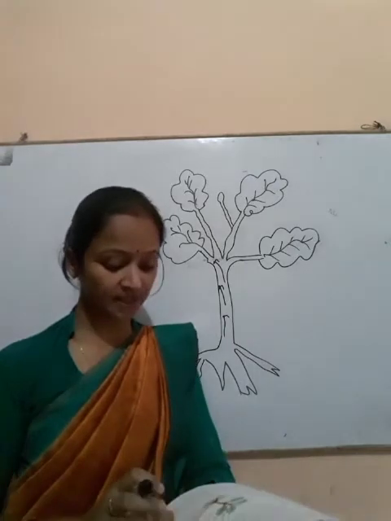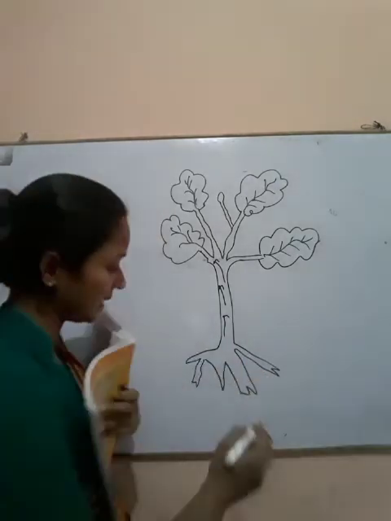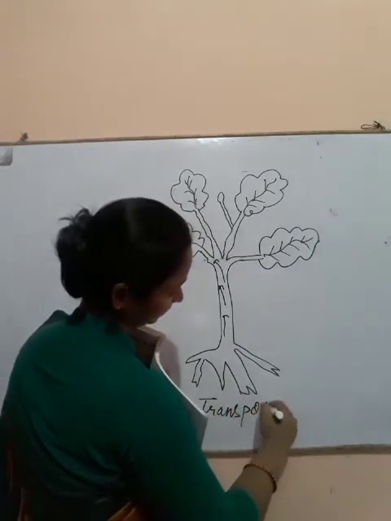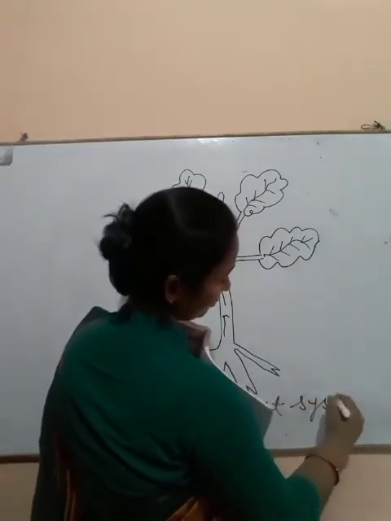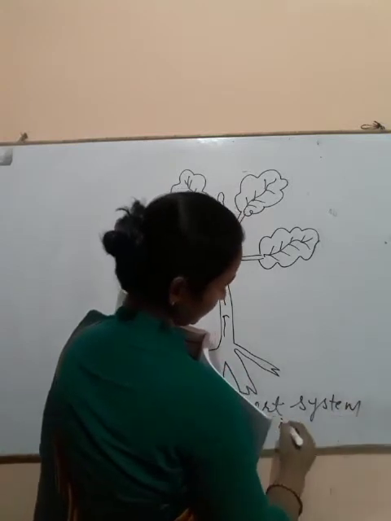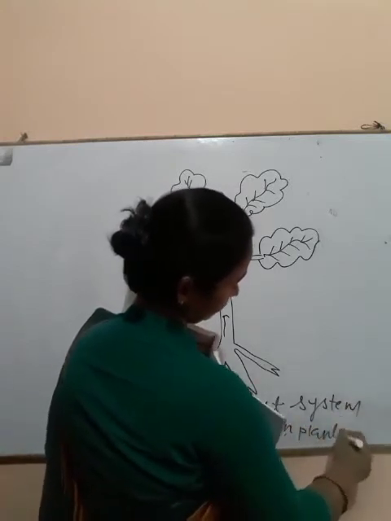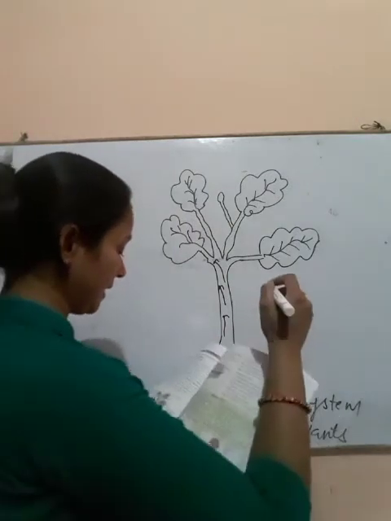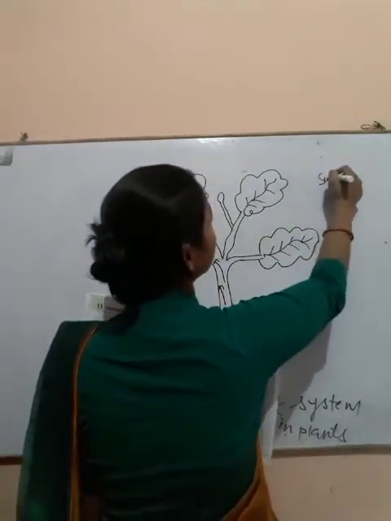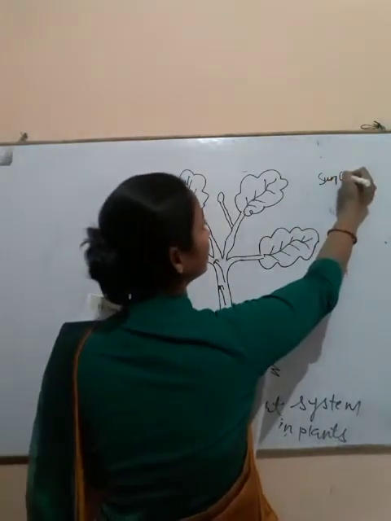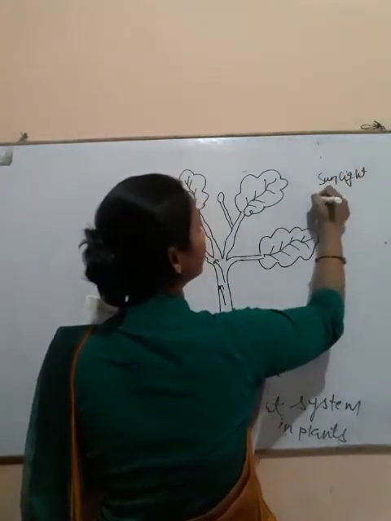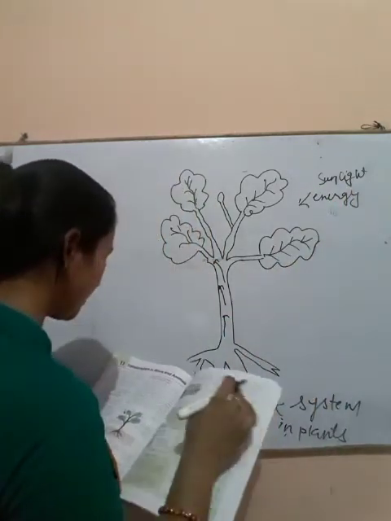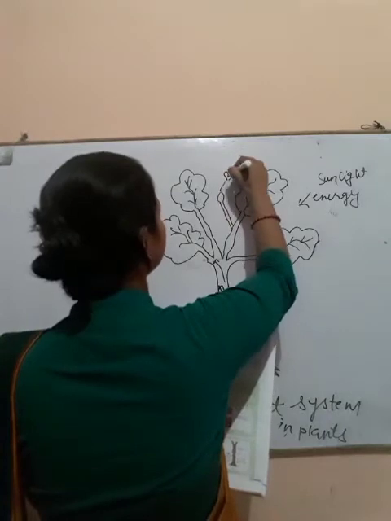Here you can see the transport system in plants. This is the sunlight energy, and this is the bud.